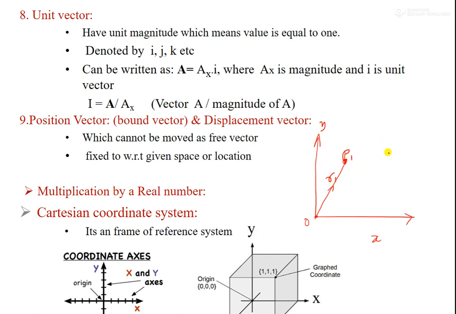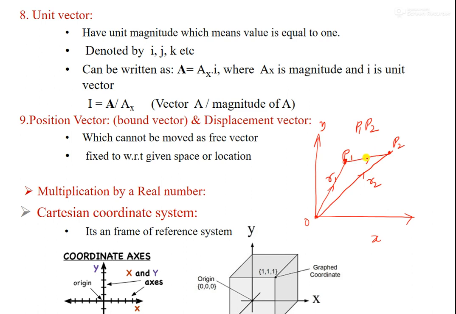And there is one more point. Suppose you say P2, and OP2 represents the position vector of this point. Position vector is always with respect to a fixed system, fixed coordinates. Suppose you connect these two points, and P1 P2 represents the displacement vector. OP1 and OP2 represent position vectors in space.